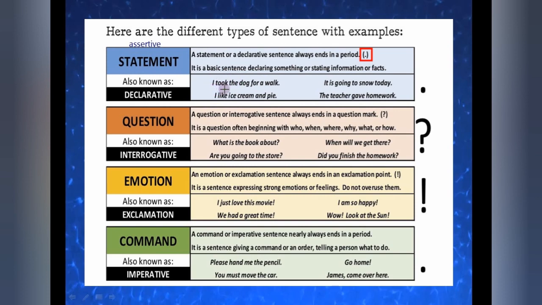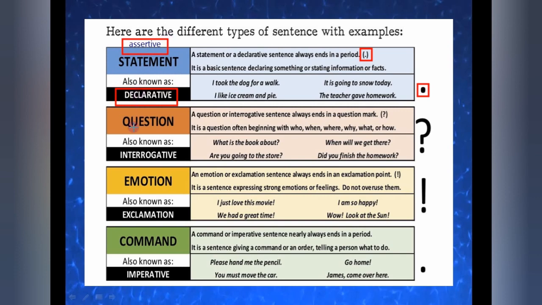Now see, I took the dog for a walk. I like ice cream and pie. It is going to snow today. The teacher gave homework. And at the end you can see we always get a full stop. Okay, these are simple sentences without any expression, a simple statement you are giving to someone else. For describing your views you are using these kinds of sentences. What do we call them? Declarative or assertive sentences. Fine. I hope you have understood.